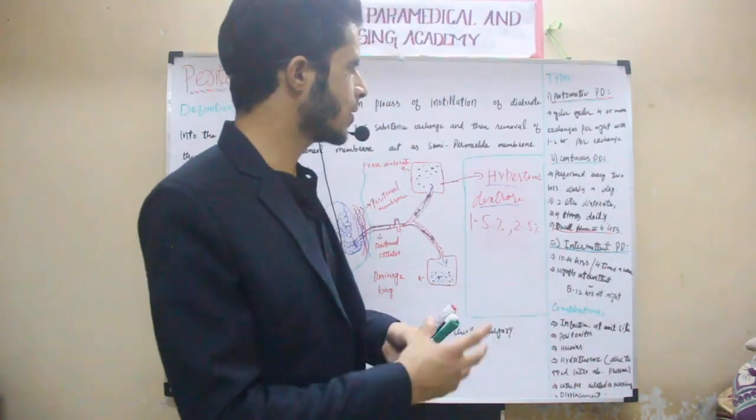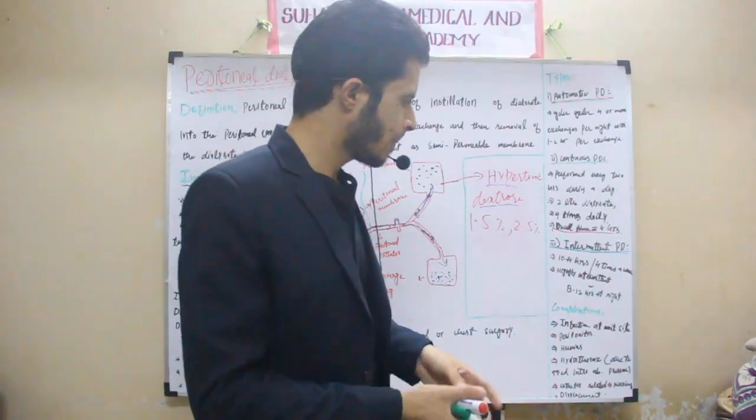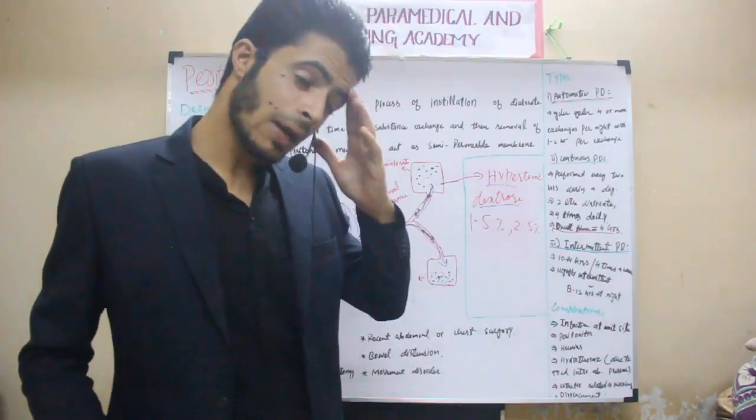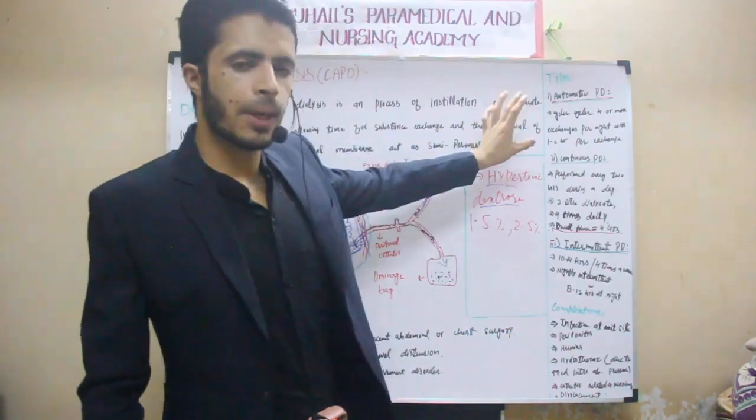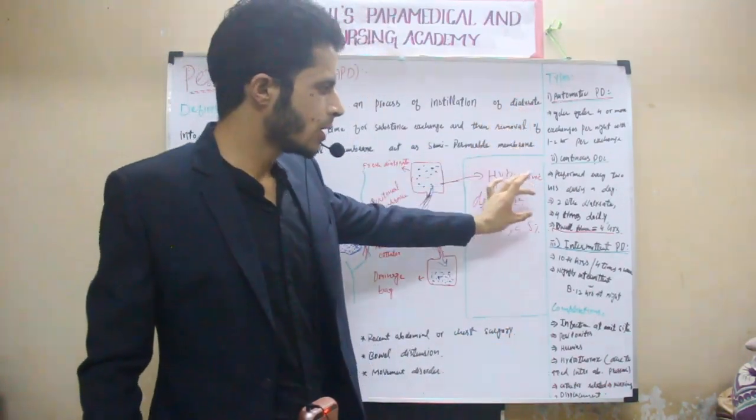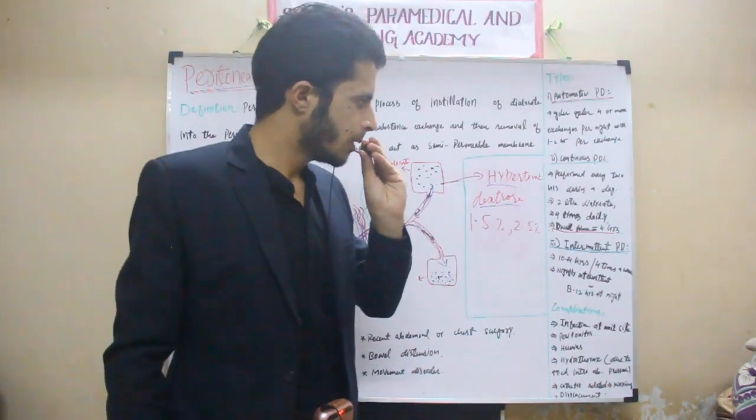These are the contraindications. And what are the types? The main thing is the types, and after that I will tell the complications. There are three types: one is called automatic peritoneal dialysis, another is called continuous, and the third one is called intermittent peritoneal dialysis.